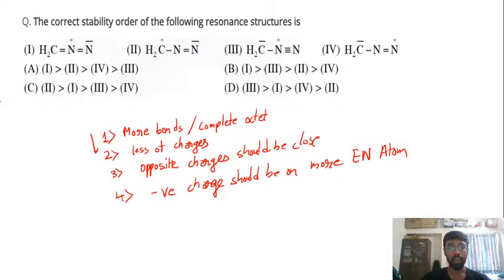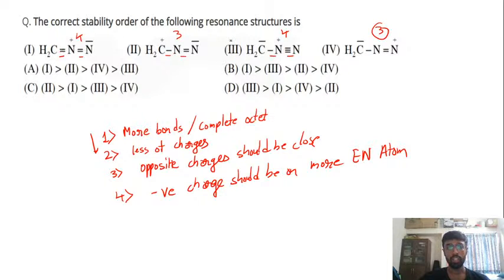Chalo, let me explain this for you. The first thing is we need more number of bonds. So in this we have 4 bonds. I will be only counting these bonds. So we have 4 bonds. Here we have 3 bonds. Here we have 4 bonds. And here we have 3 bonds. So अपने को समझ में आ गया that third and first are more stable resonating structures, है ना, because you have 4 bonds. Okay, while your second and fourth have only 3 bonds, right?